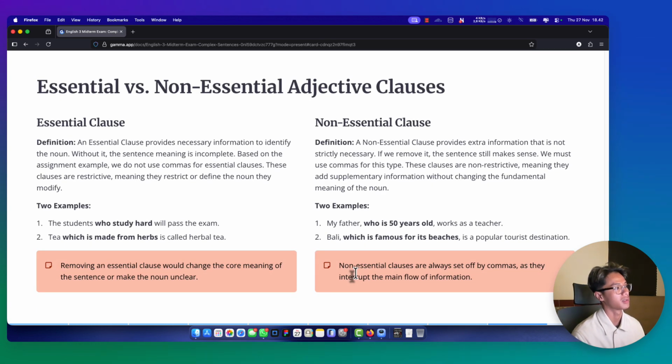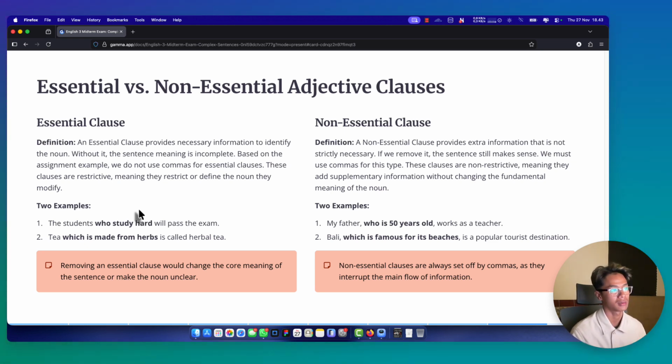Next, essential versus non-essential adjective clauses. Essential clause. This is the definition: an essential clause provides necessary information for identifying the noun. I will skip this. And next, examples. Example 1: the student who studied hard passed the exam. And example 2: tea which is made from herbs is called herbal tea.